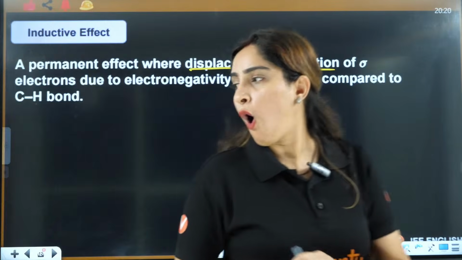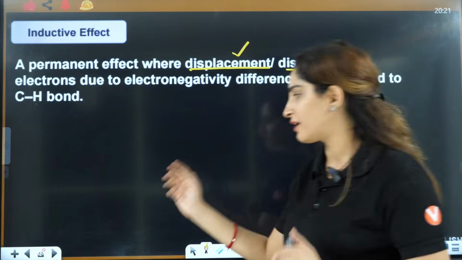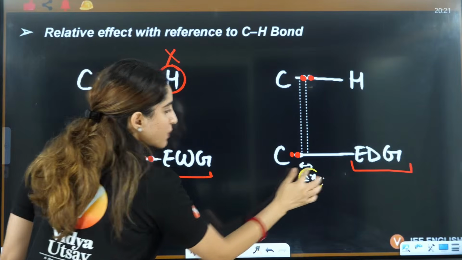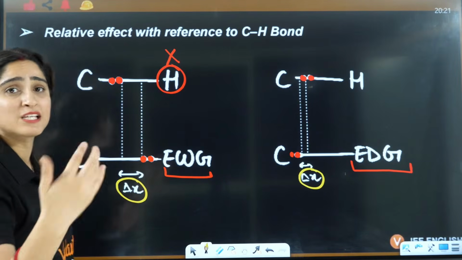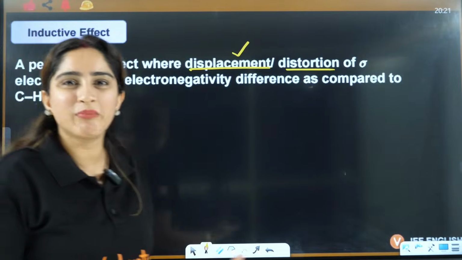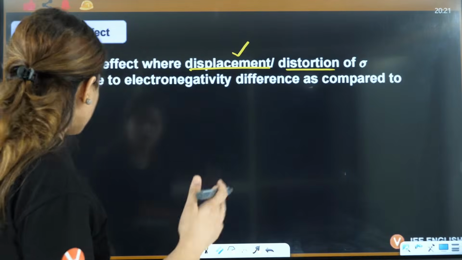Now see, all these things are okayish, but displacement, you understood that I have shown you here that this is the displacement of electrons. This particular delta x is the displacement of electrons, right? But ma'am, what do you mean by distortion? Is it the same thing? Let's understand what is the meaning of distortion.